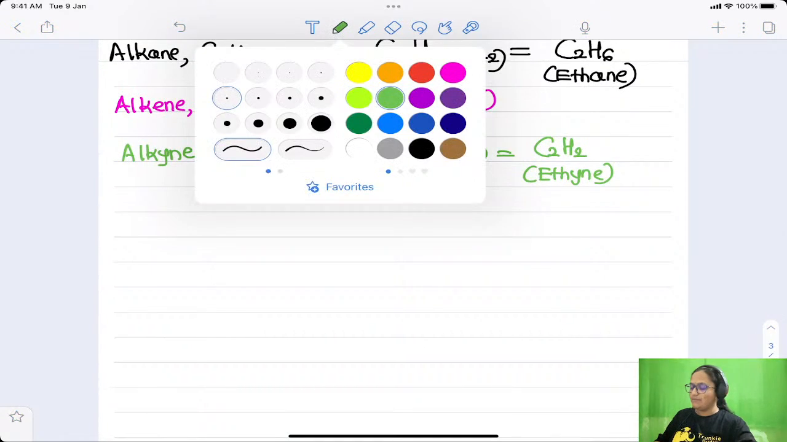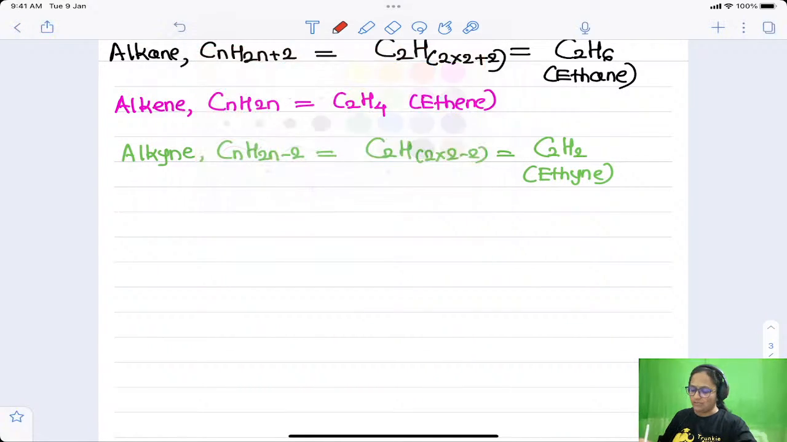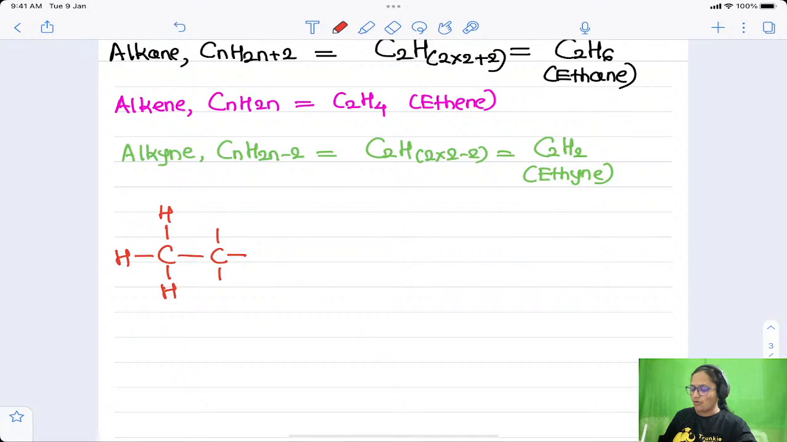Now there is one very simple concept related to that. If I write down the structure of alkanes, all the alkanes have only single bonds, right? 2 carbon atoms are there, and each and every carbon atom should be attached to how many bonds? 4. Carbon should be tetravalent in nature. These things we have already discussed previously. So this is nothing but an alkane, CnH2n+2, that is C2H6. C2H6 is nothing but ethane.